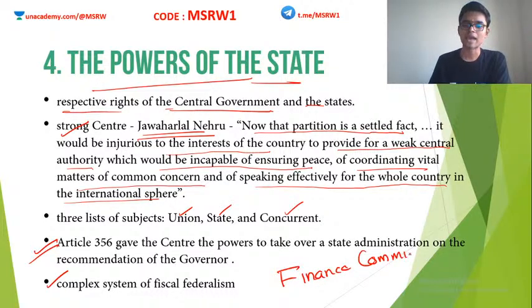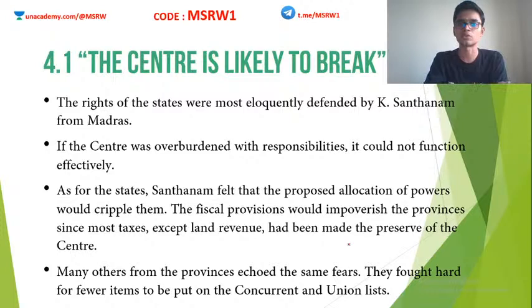The Finance Commission was added in Article 280 of the Indian Constitution in order to make sure that there is correct fiscal federalism in India. The President will constitute this Finance Commission, and it is the duty of this commission to look into how fiscal federalism is being conducted. You have to study about this commission in detail. Please read from Lakshmikant sir's textbook.